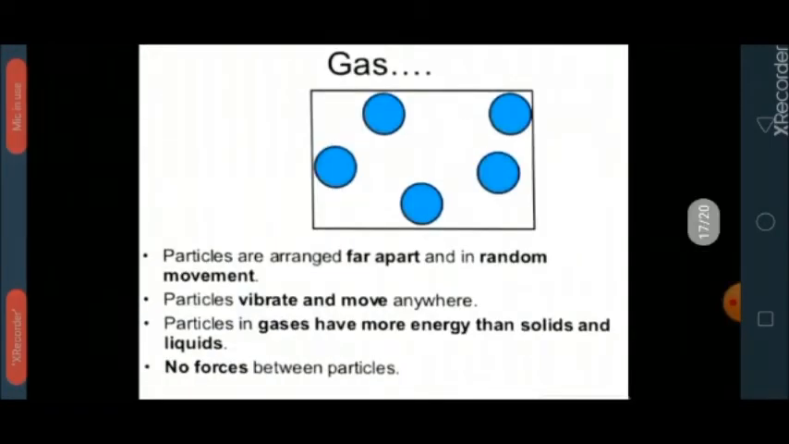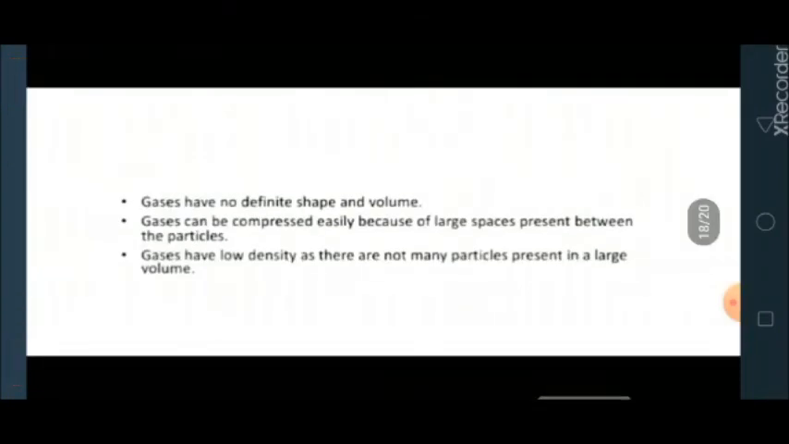Here you can see the particle model of gas. Particles in gas are arranged far apart in random movement. Particles vibrate and move anywhere. Particles in gases have more energy than solids and liquids. No forces of attraction exist between the gas particles.